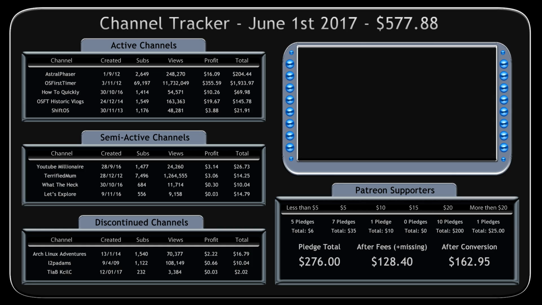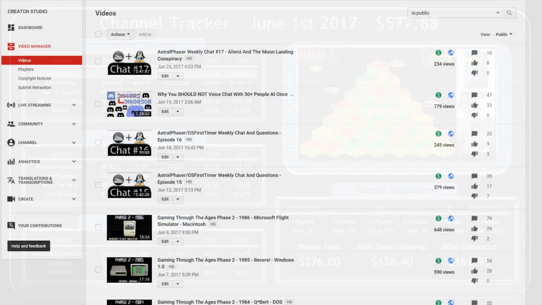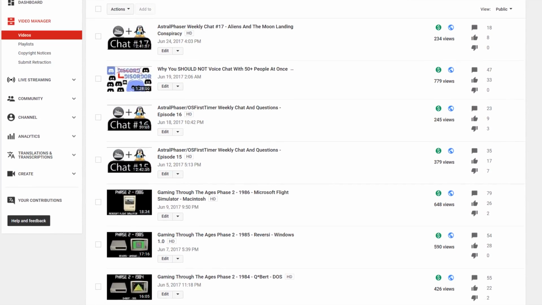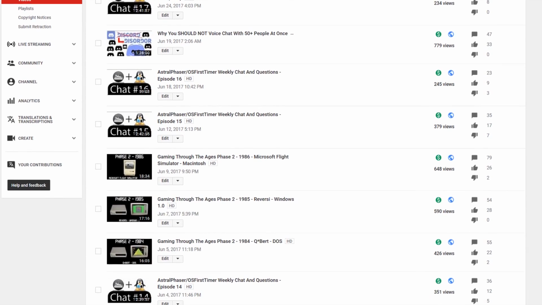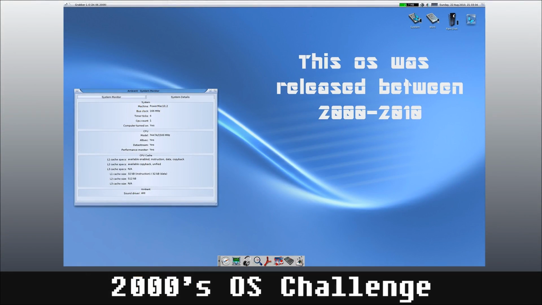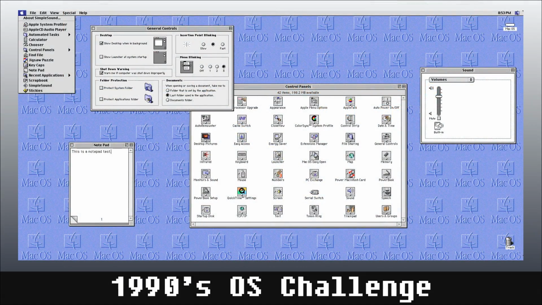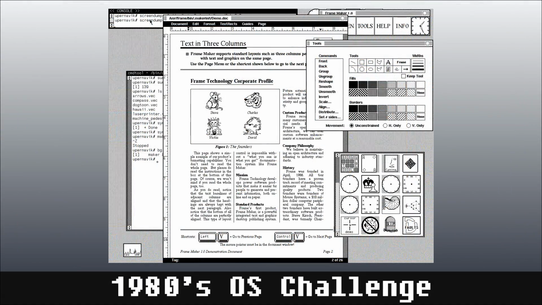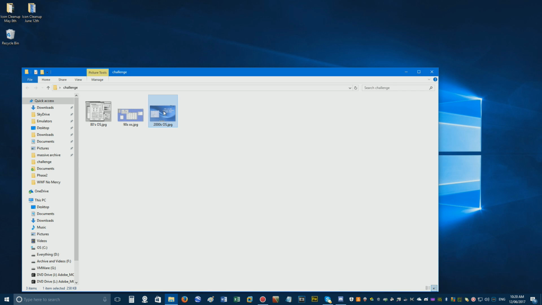Anyway, first up we have AstralPhaser, which got 4 new weekly chat videos and 3 new Gaming Through the Ages videos. The challenge this month in the chats was Guess the OS. A picture of an operating system from the 80s, 90s and 2000s was uploaded and the viewers had to guess which OS it was. So this is an operating system made between 2000 and 2010.